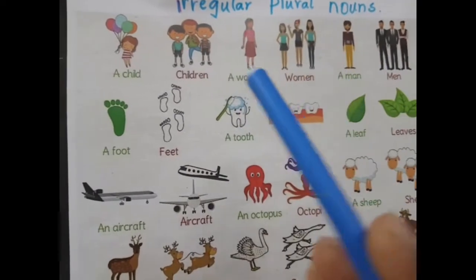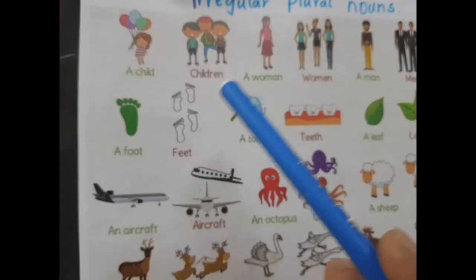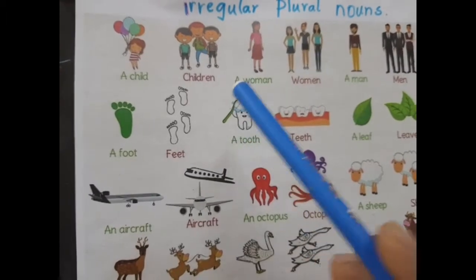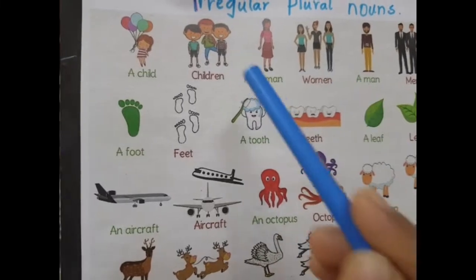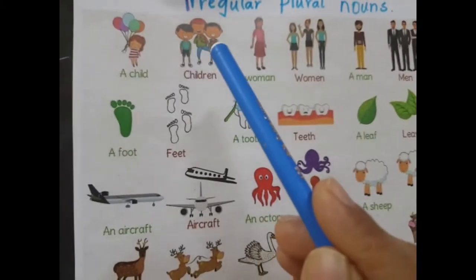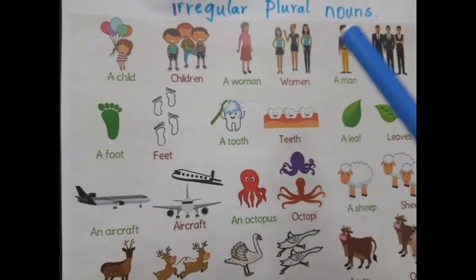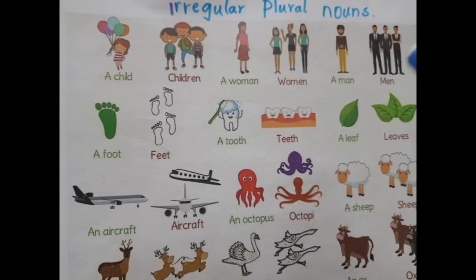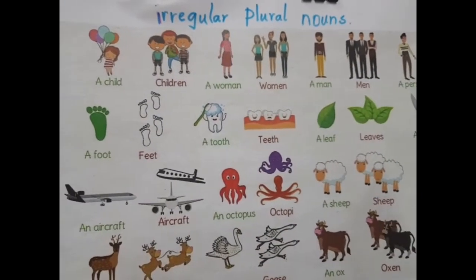So with the plural, we are using the helping verb are. How many children are there? Are will be used when you are talking about the plural. How many women are there? So the helping verb are is used when we are talking about plural nouns.